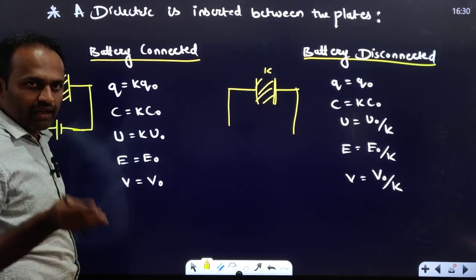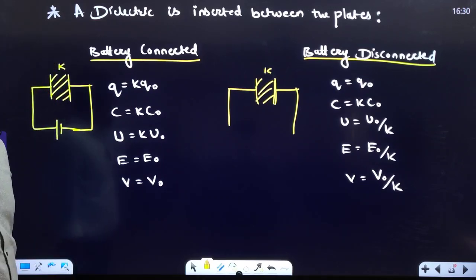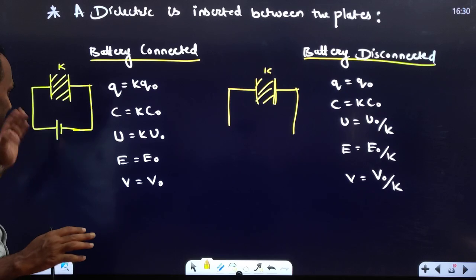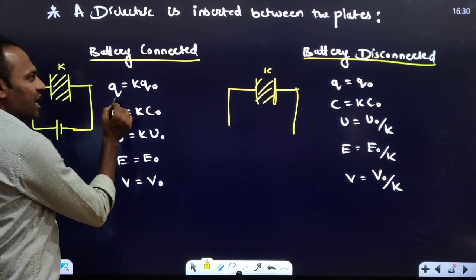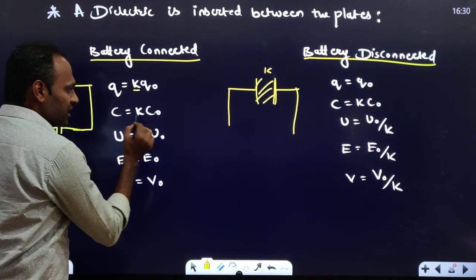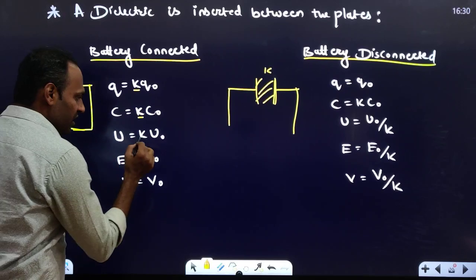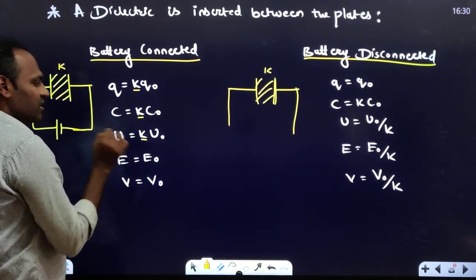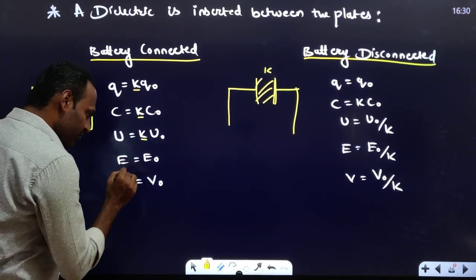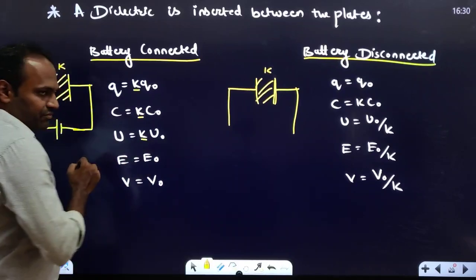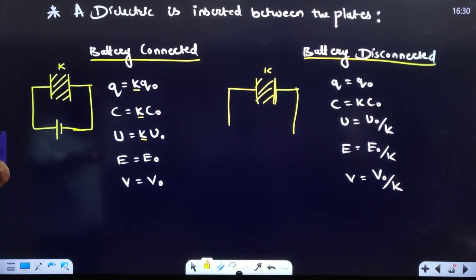Capacity, whether the battery is connected or not, if we insert a dielectric, the capacitance must increase. When the battery is connected, what increases? Charge will increase K times, capacity will increase K times, and potential energy will increase K times. Energy of that capacitor will increase K times. But electric field and potential will remain the same. So these three will increase K times.